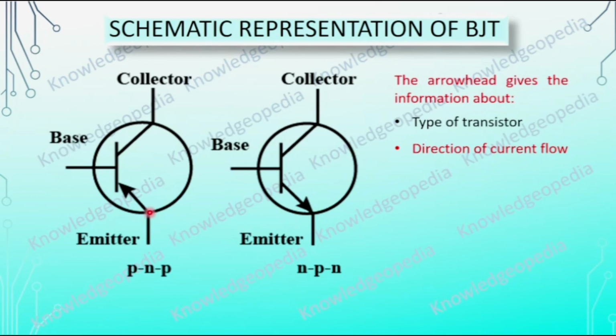But here you can see in the case of a PNP, the current is flowing from the emitter towards the base. If you consider this side PN junction, it is flowing from emitter to base. But in the case of NPN, it is flowing from base to emitter. So this arrowhead over here gives us the direction of the current flow through the transistor.